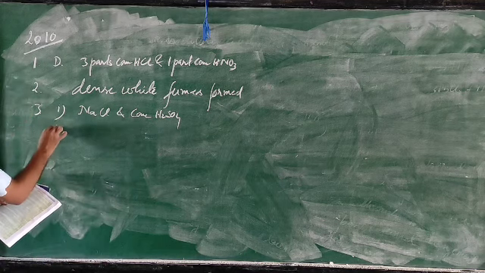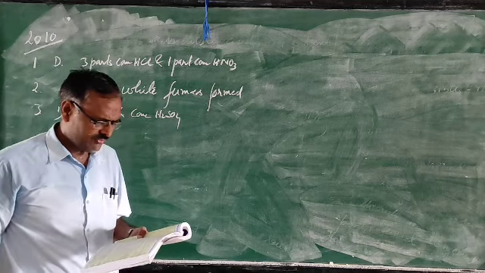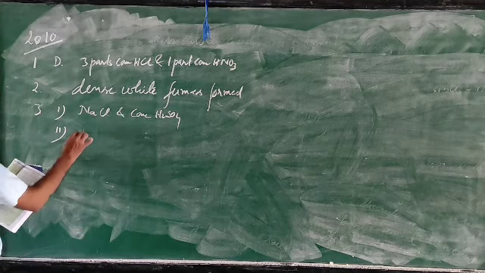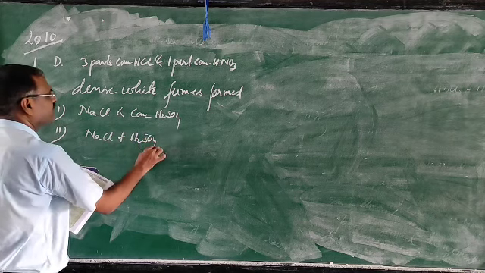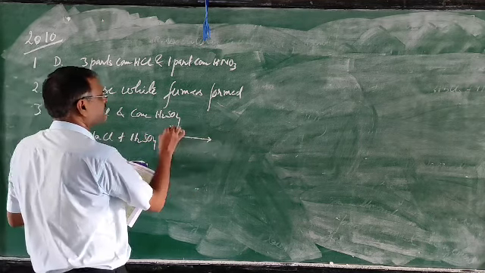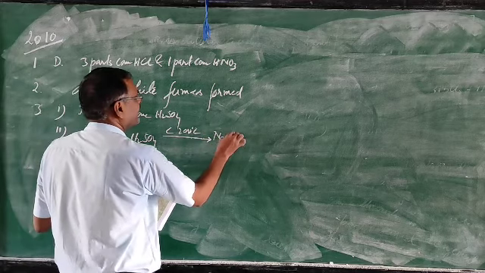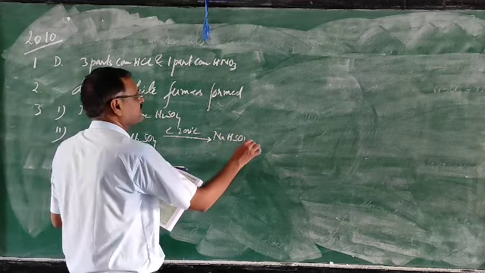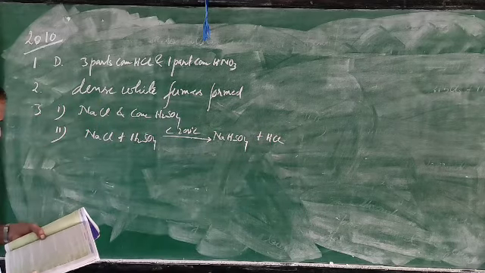Second, give the equation for the preparation. The temperature is below 200 degrees Celsius, which you have to write. It forms NaHSO4 plus HCl.